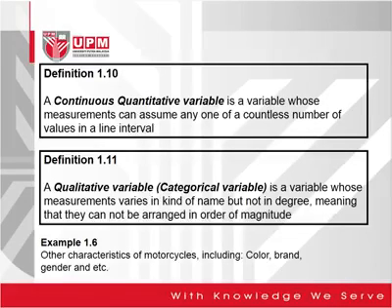Definition 1.11 is another definition: we can define data as qualitative variables, or categorical variables. This kind of variable cannot be measured, but can be classified or observed. For example, the color of the motorcycles, the brand of the motorcycles, the gender of the motorcyclist. All these variables cannot be measured, but we can classify them into different types.